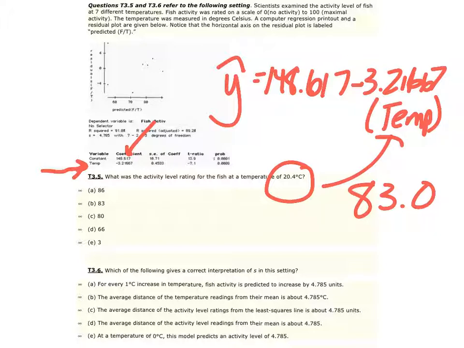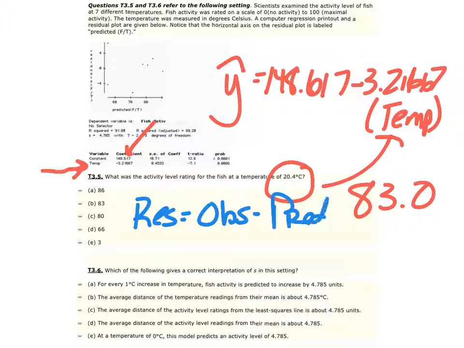Remember, the other formula is that our residual is equal to our observed minus our predicted, or our actual minus our prediction. The prediction here is going to be the 83. The observation, or our actual data, we don't really know yet, but we can look at the residual amount from our actual graph.